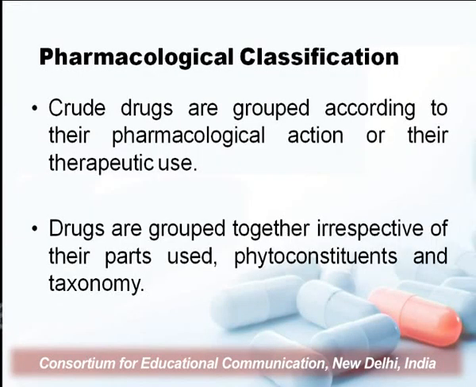So next is the pharmacological classification. In this type of classification, crude drugs are normally classified according to their pharmacological activity, their action, or their therapeutic use. Drugs are grouped together irrespective of the plant part used, the type of chemical constituent present, or their morphological structure or character. In this system, we can categorize drugs depending upon their activity.